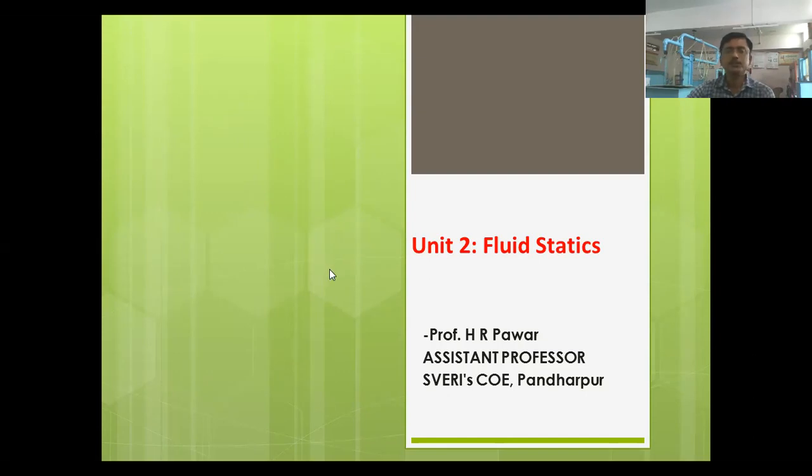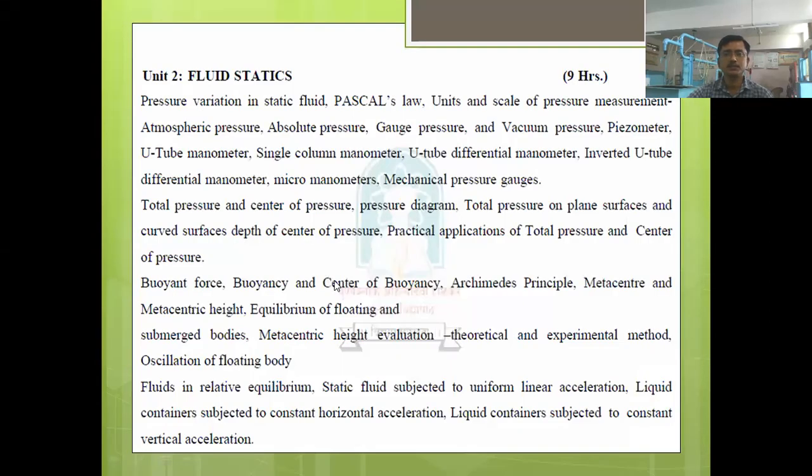In the introduction of unit number 1, we studied the different definitions or terms used in fluid mechanics, and the branches of fluid mechanics also we have seen. In that, we studied one of the branches of fluid mechanics, it was fluid statics, right? And we have also seen the definition of it. So once again, let us revise that.